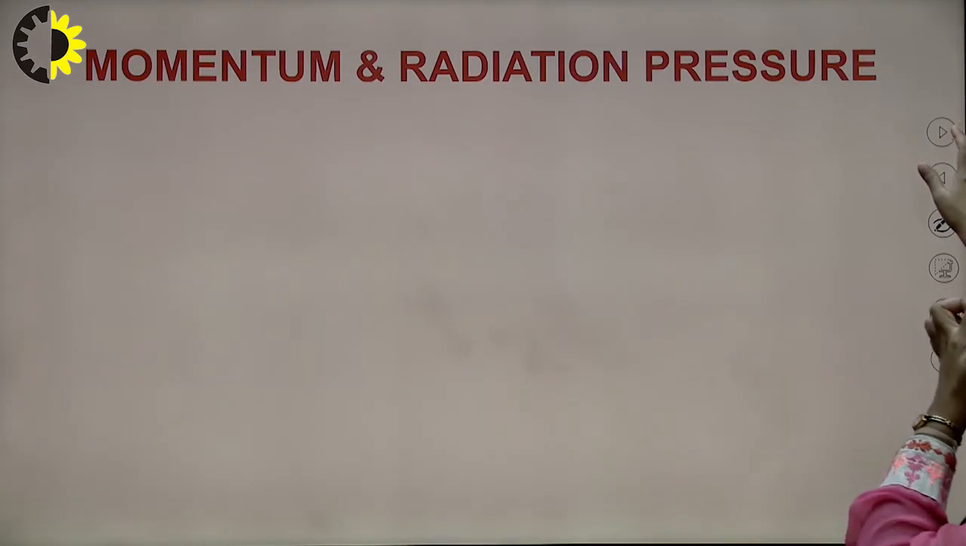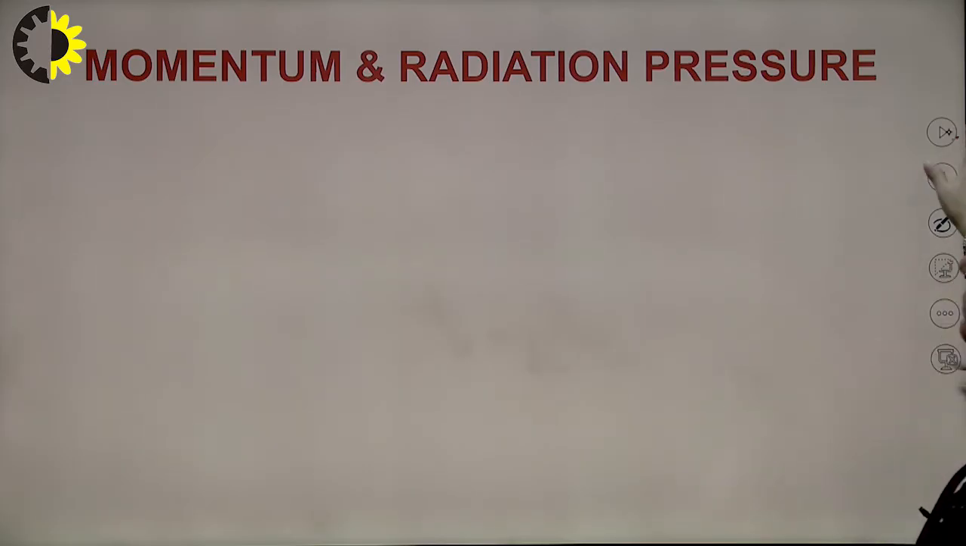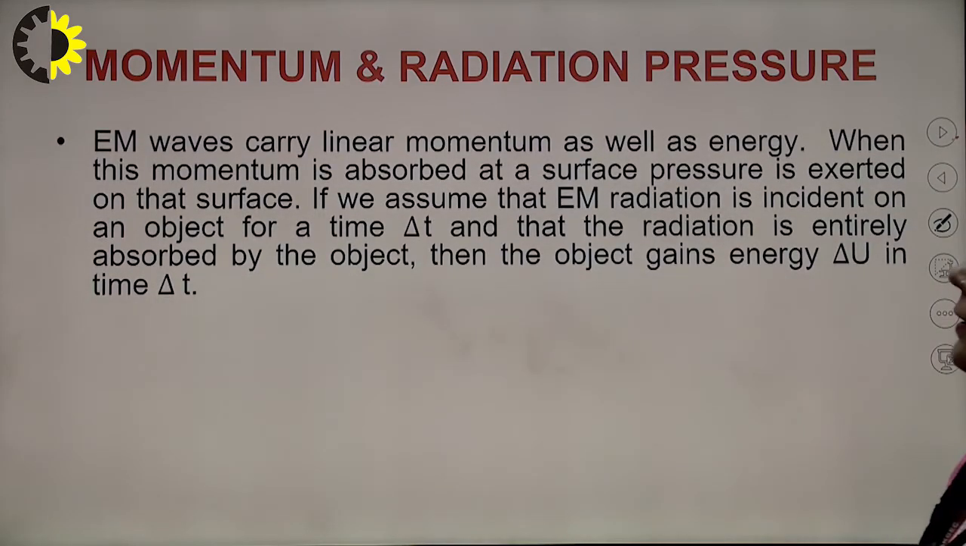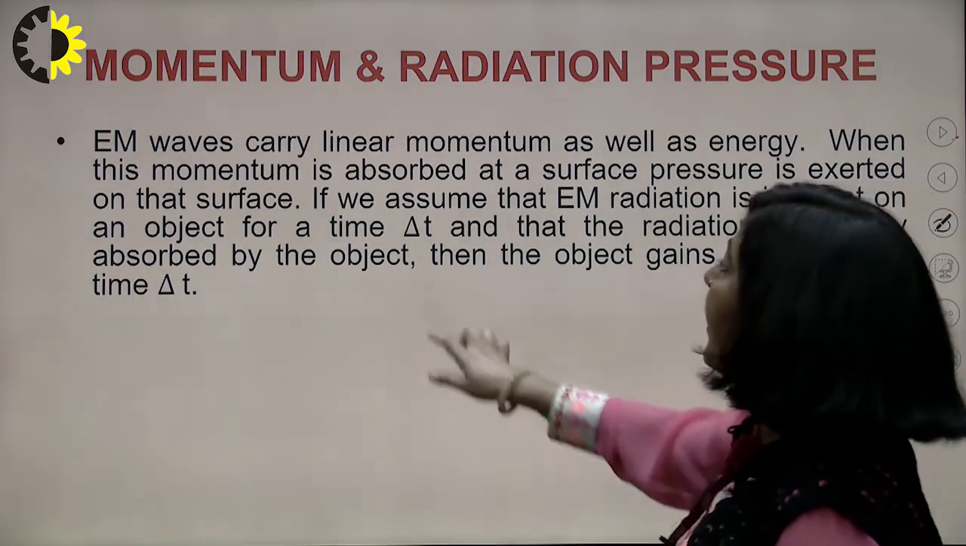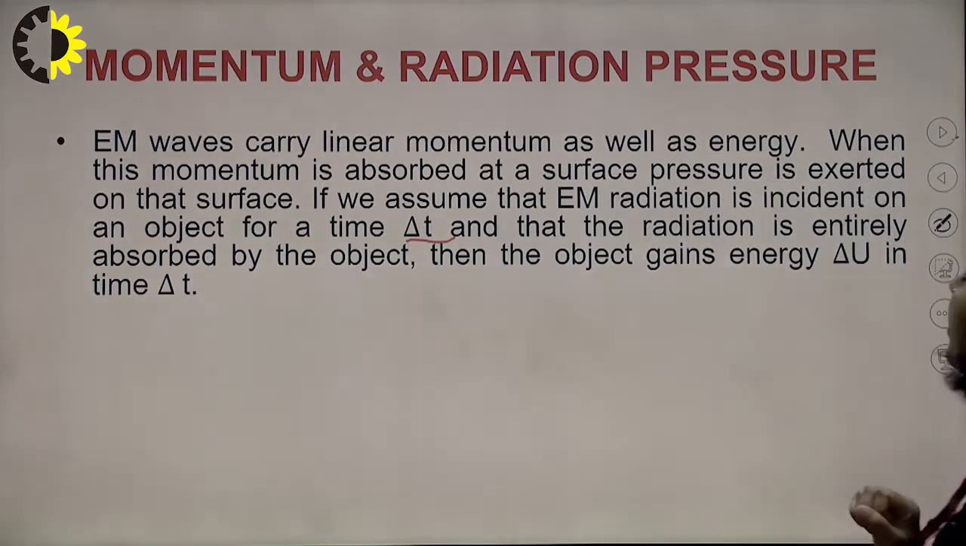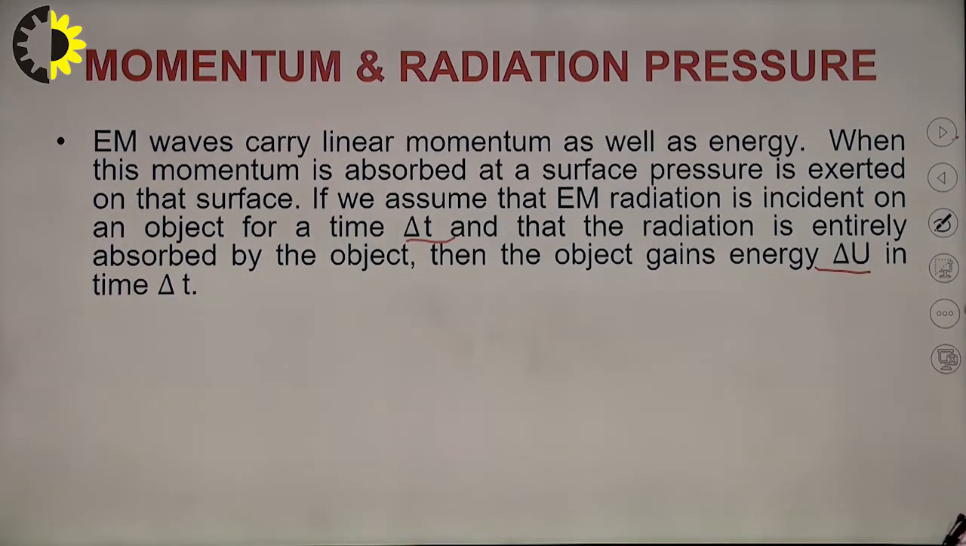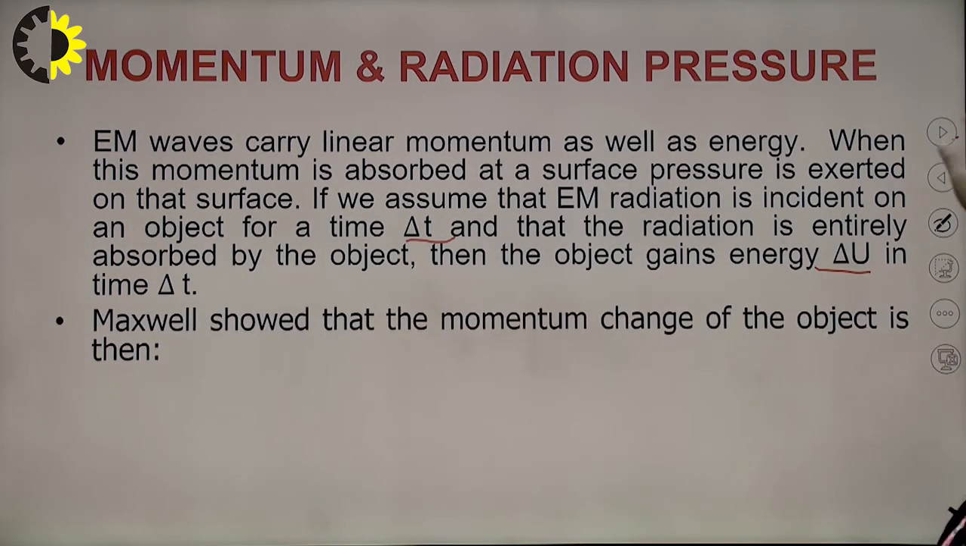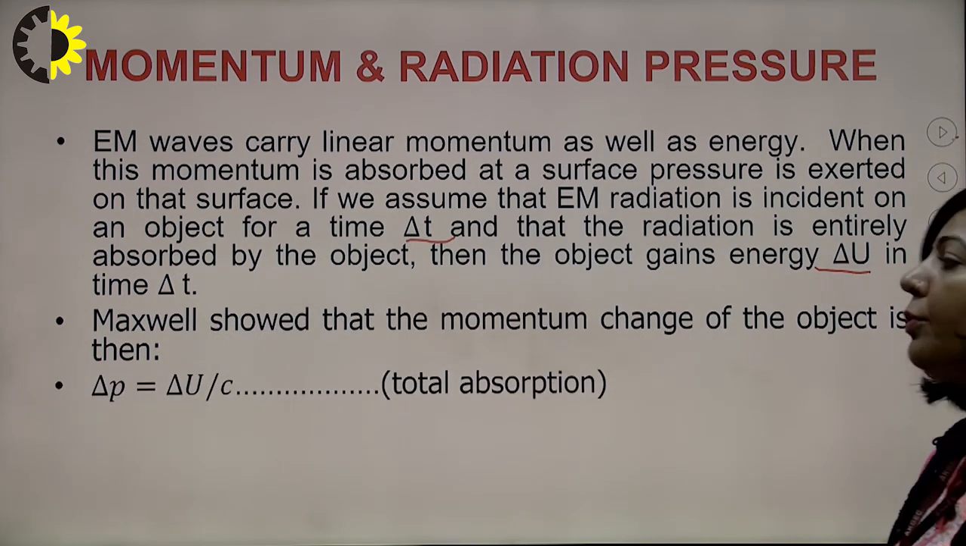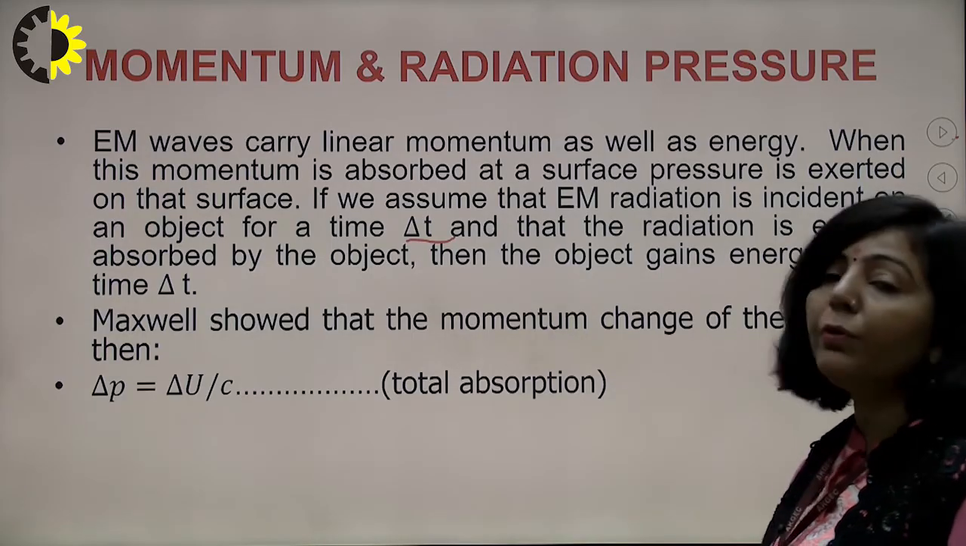Now the next one is momentum and radiation pressure. So electromagnetic waves carry linear momentum as well as energy. When this momentum is absorbed at a surface, pressure is exerted on that surface, right? If we assume that electromagnetic radiation is incident on an object for a time delta t, and that radiation is entirely absorbed by the object, then the object gains energy delta u in time delta t. And Maxwell proved that the momentum delta p is equal to delta u upon c.